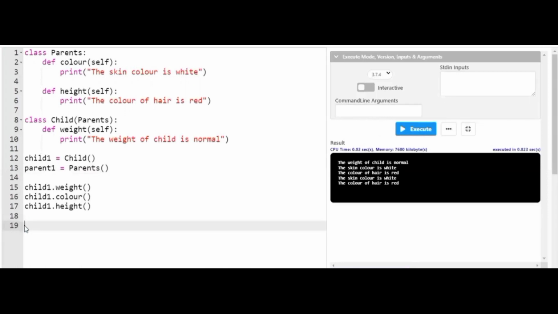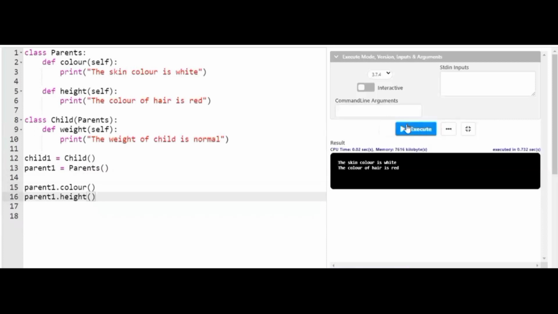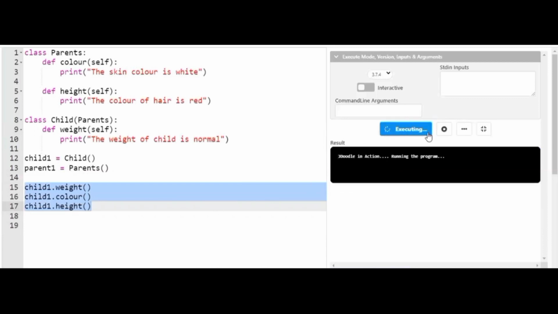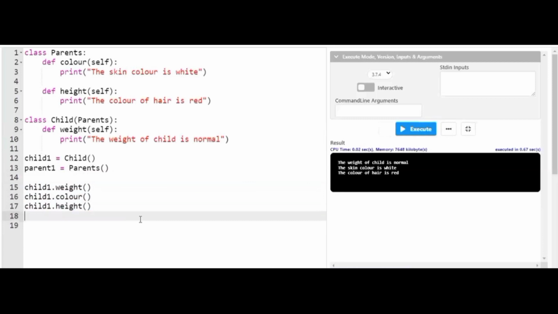I try to execute the child's weight, child's color, and child's height. When I execute the program, the output will be this. So I'll be taking this out. I try to execute only the parent's color and height. You see here, the parent's color and the parent's height are successfully executed. And I try to execute only the child's weight, child's color, and child's height. Let's see what happens. You clearly see here, the child's weight and color have been executed successfully.